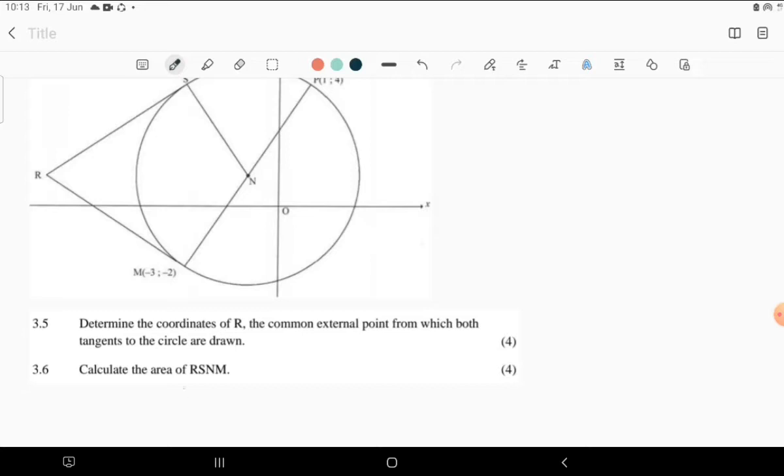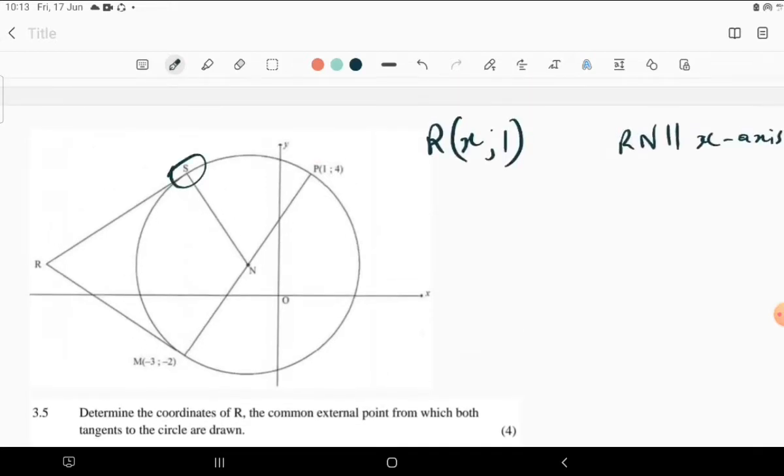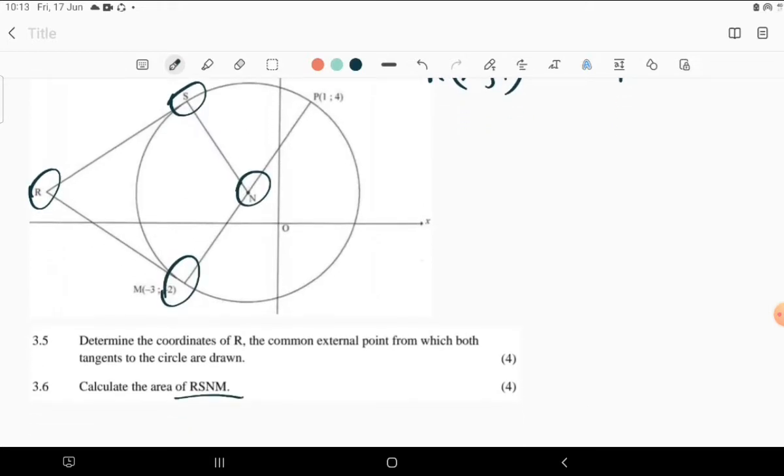3.6 says, calculate the area of RSNM. The area of RSNM, which is the area of that. So, what do you think? The area of this is the kite, remember? And we also know the area of a kite.